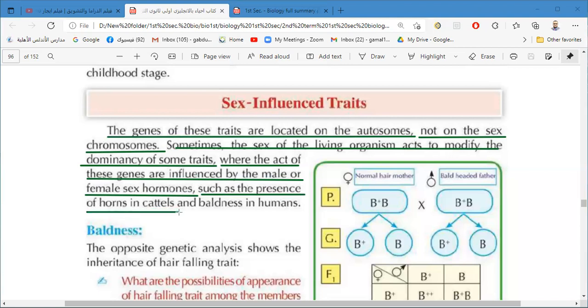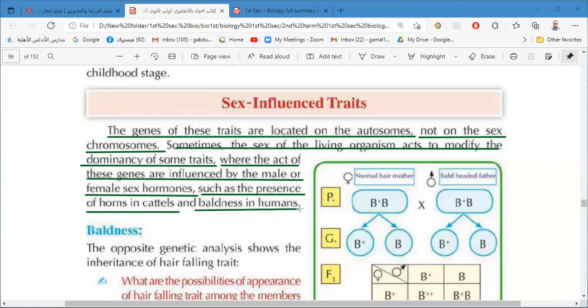We know that in cattle, only the males have horns. Also the sheep: if you see the sheep, you can see the horns in the male. And the male goat has horns. Some deer and a lot of animals have horns. Only the males have horns. Why do only the males have horns? Due to the effect of the gene appearing in the presence of the male sex hormones.